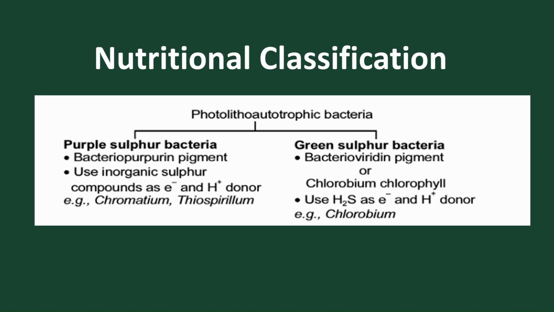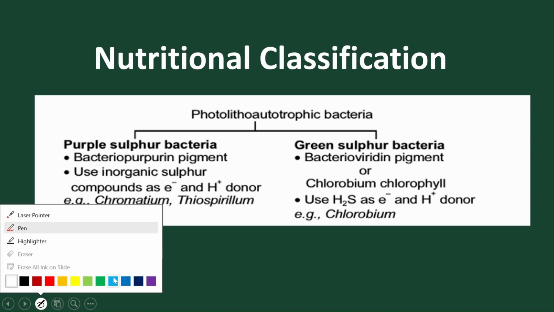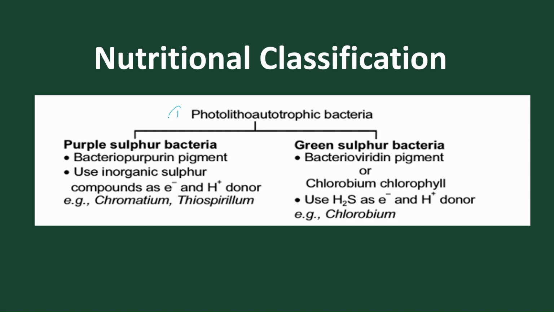The first part of nutrition is called photolithotrophic. Photo means light, in presence of light. Lithotrophic means from inorganic substances to produce organic substances, and it is of 2 types. One is purple sulfur bacteria. They use the pigment bacterioporphyrin, and they use inorganic sulfur compounds, from which the electron donor and H plus donor are obtained. The best examples are Chromatium and Thiospirillum.